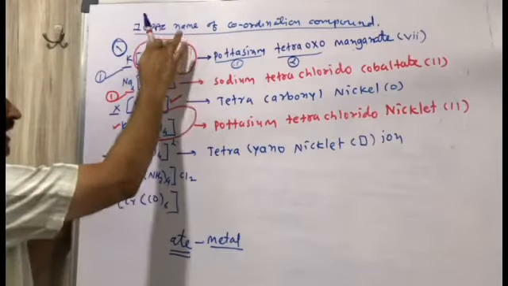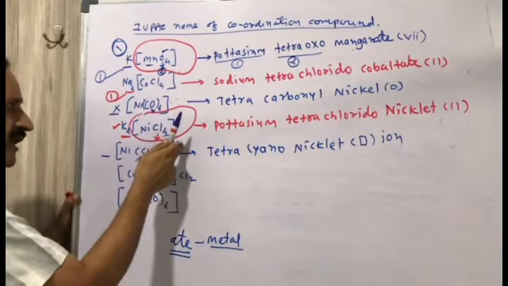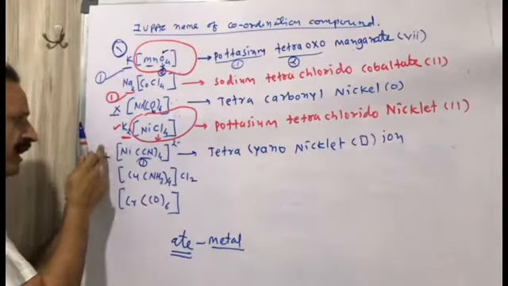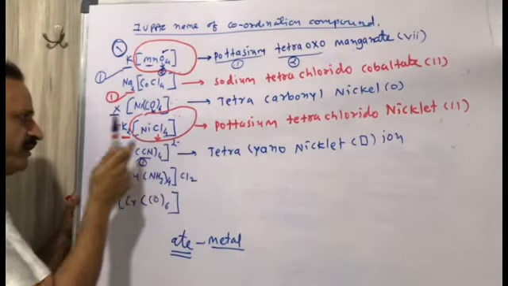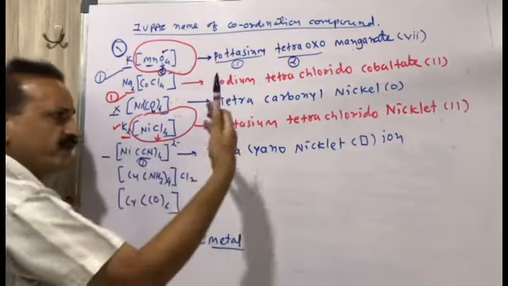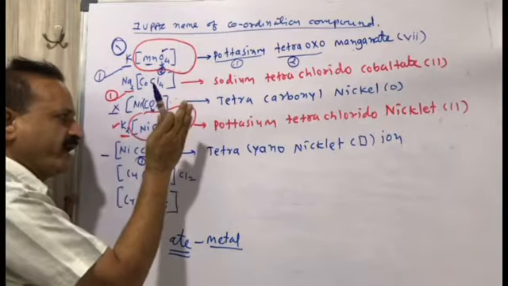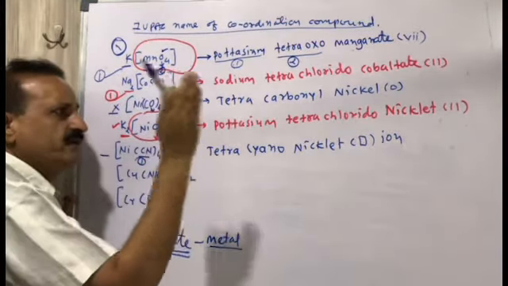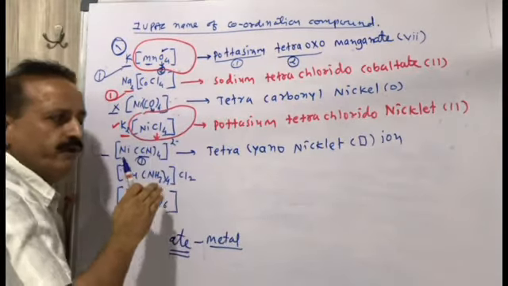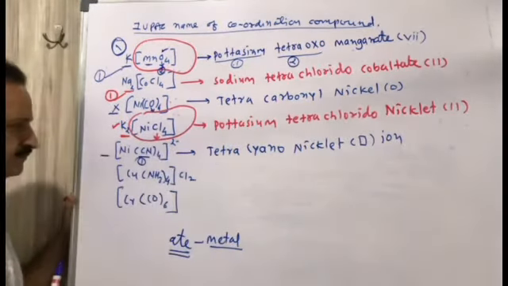Here there is no charge written in the earlier example. Here the charge is written, so ion must be written. If I write Na2, then the charge will be cancelled because Na2 is 2 plus and 2 minus will cancel, so the word ion is not written. If the charge is written over the square bracket, then it is compulsory to write ion. Whether it is positive or negative, we don't have any concern, but we must write ion.